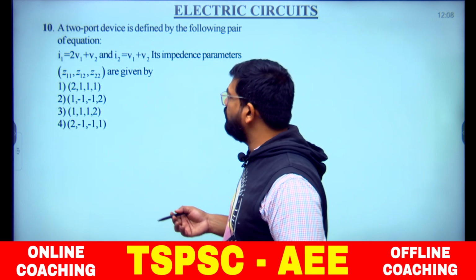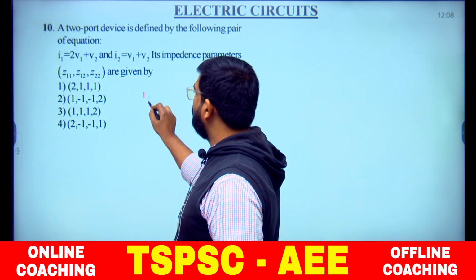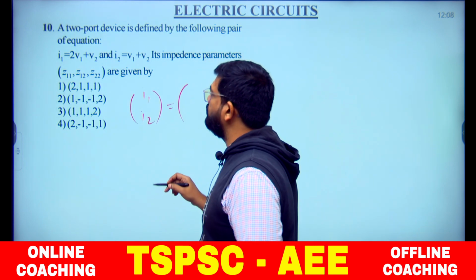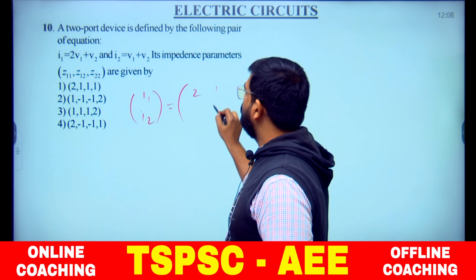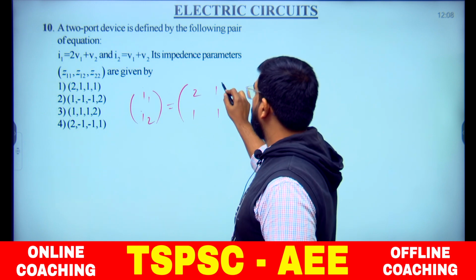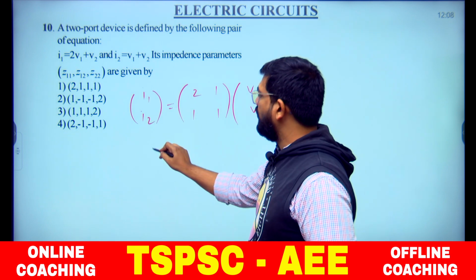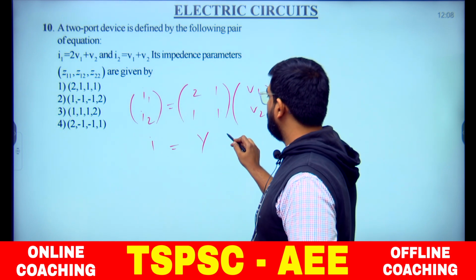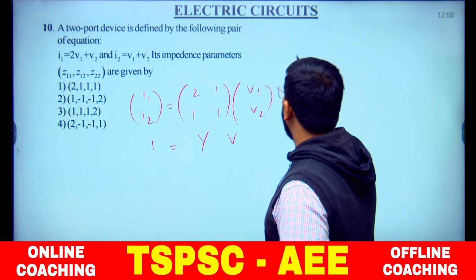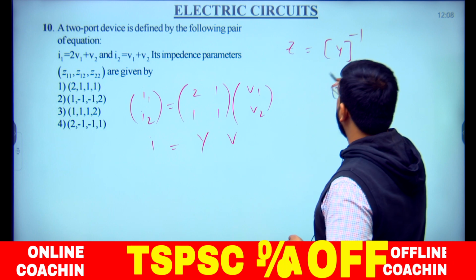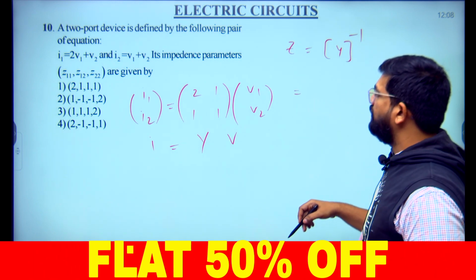You can do it in two different ways. If I write I1, I2 in the form of a matrix, it is [2 1; 1 1] times [V1, V2]. So this is I equal to the admittance matrix. When you know how to get impedance, the inverse of the admittance will give that. So you have A, B, C, D.